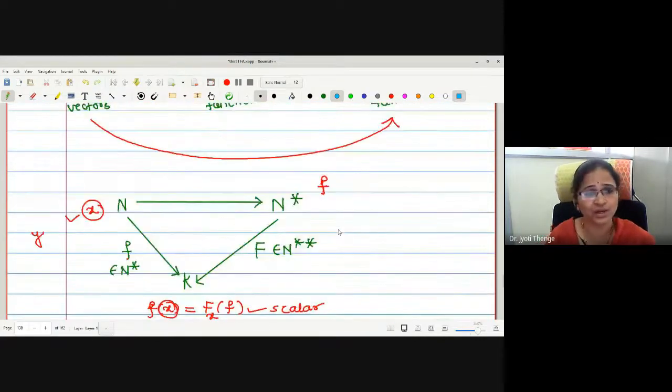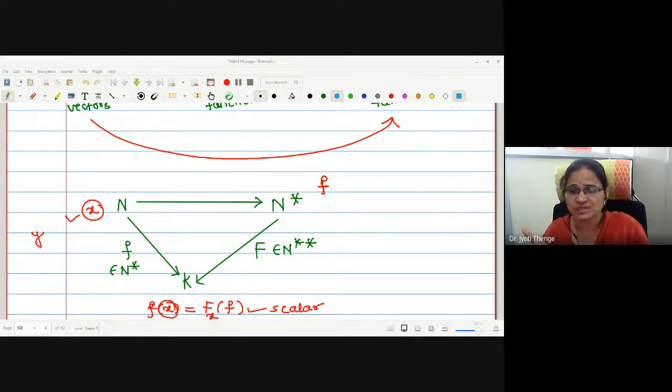Why was the word natural used? Because all the discussion we have made was with the help of the nature of elements of the corresponding spaces. Therefore, whatever embedding or subset kind of relation holds, holds due to the nature of the elements. That's why this is called a natural embedding of N in N double star. In this sense, may I say N is embedded in N double star. I'm not going to say it is a subset.